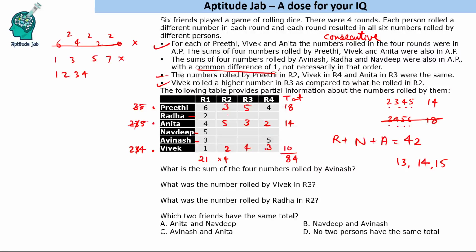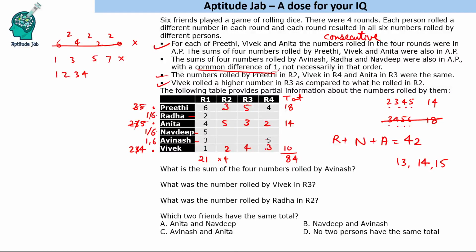Okay, there has to be 1 three times, right? So 3 different people should score 1, and 6 should also come by 3 different people, right? 6 has to come 3 times. Every time one of the persons should roll 6. Now these 3 people which we have already filled have not rolled 6. So Avinash should have rolled 1 and 6.